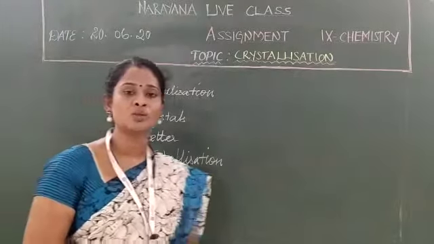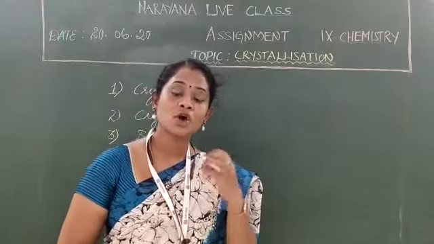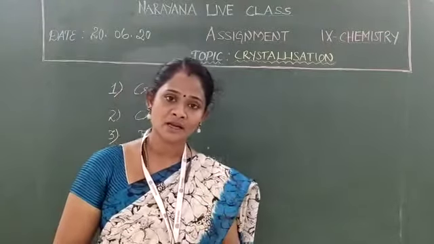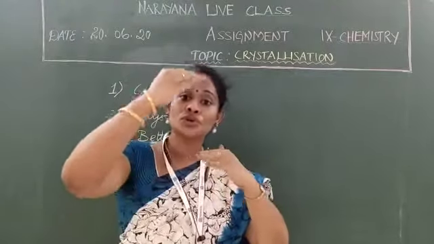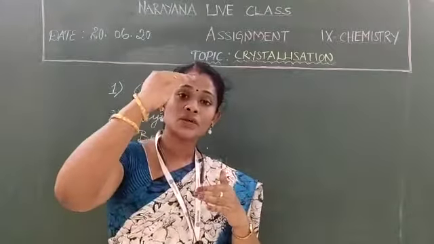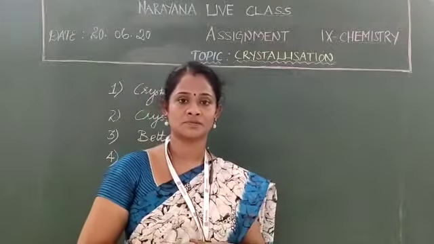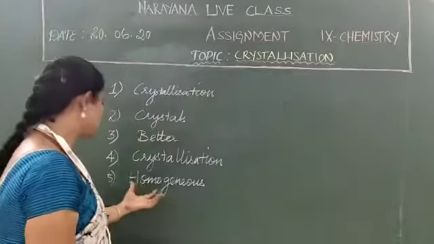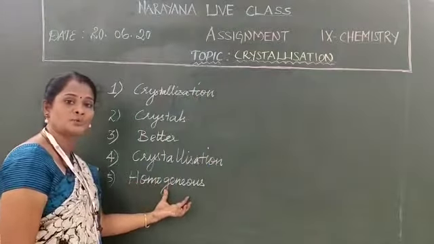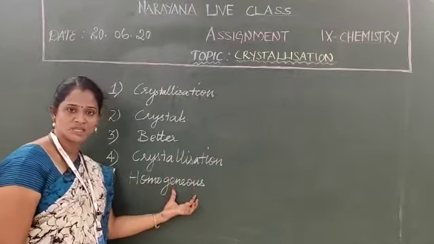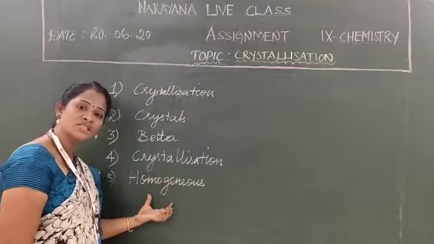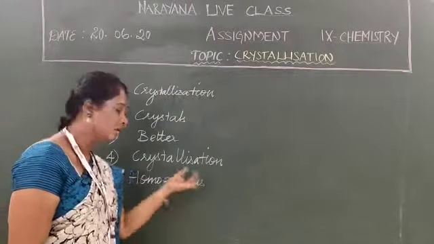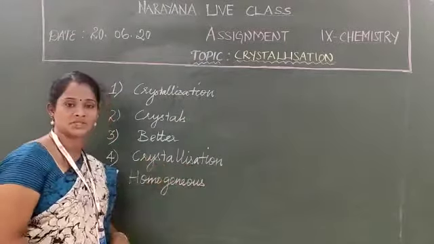Homogeneous mixtures are solutions which are uniform throughout. And these homogeneous mixtures only we can separate by using the crystallization technique.